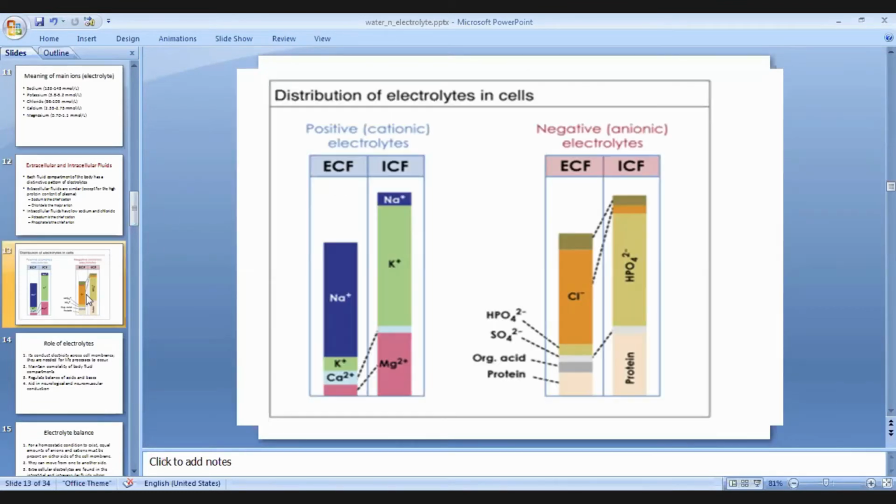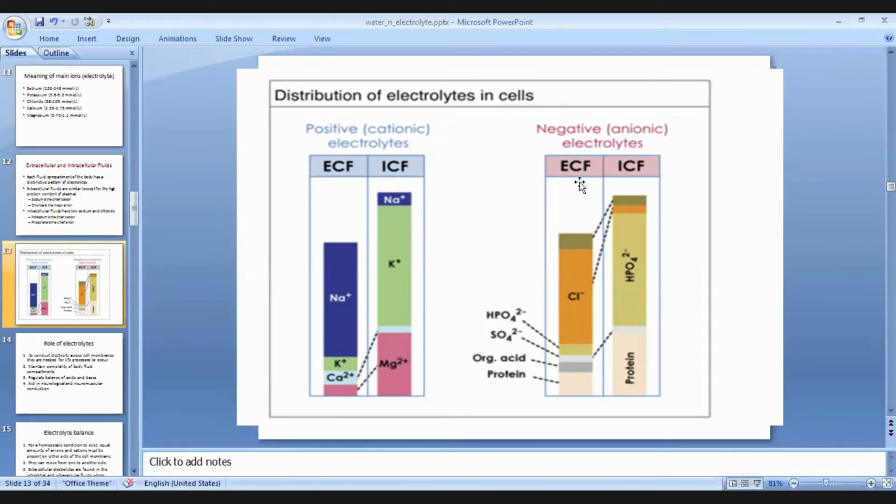Here is a pictorial chart, a graph, showing the distribution of electrolytes in the cells. It shows positive electrolytes in ECF and ICF, and negative anion electrolytes in ECF and ICF. In extracellular fluid, sodium is in higher concentration, followed by potassium and calcium. In intracellular fluid, potassium is the major one. Sodium is also there, but relatively very low. The comparison is made between ECF and ICF for these electrolytes.